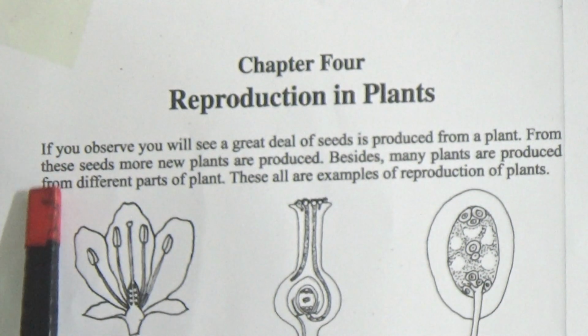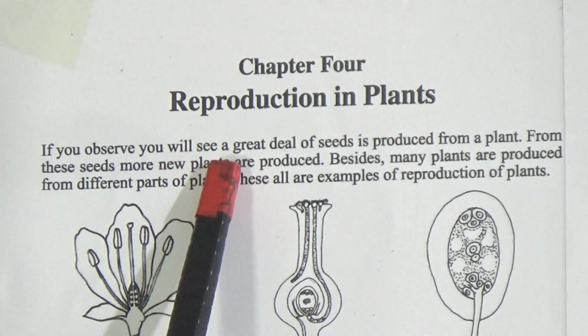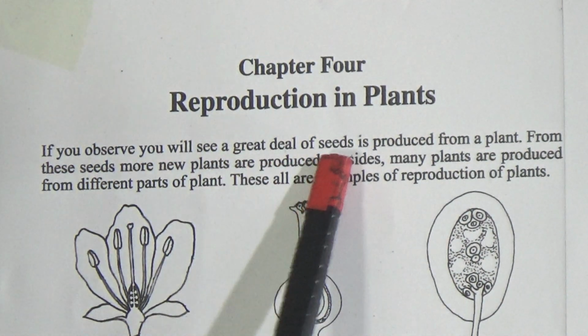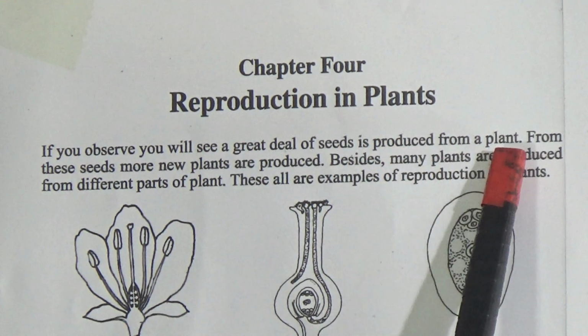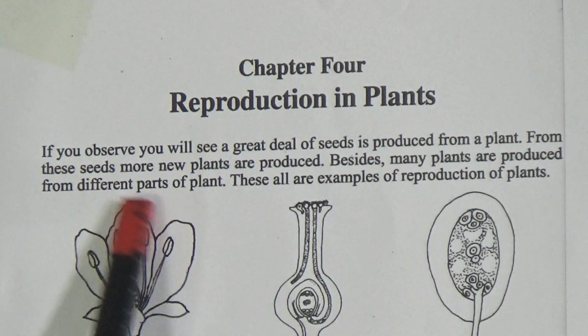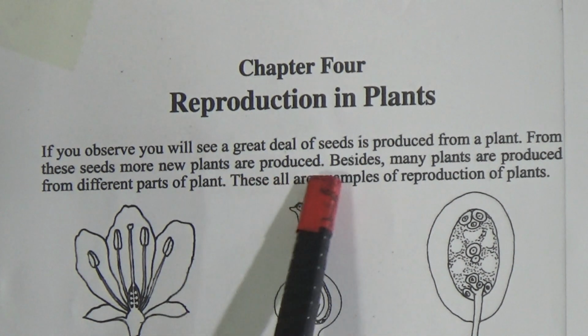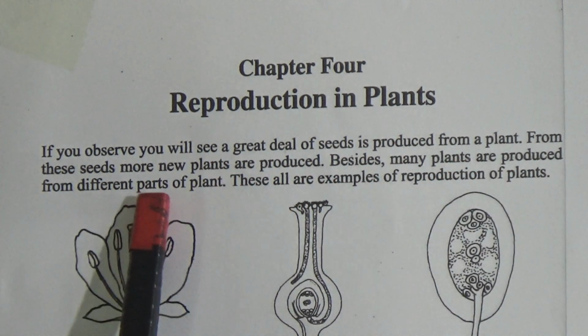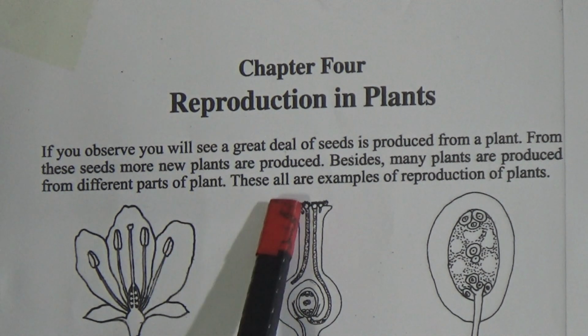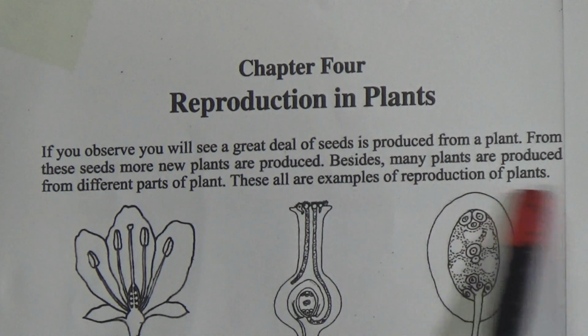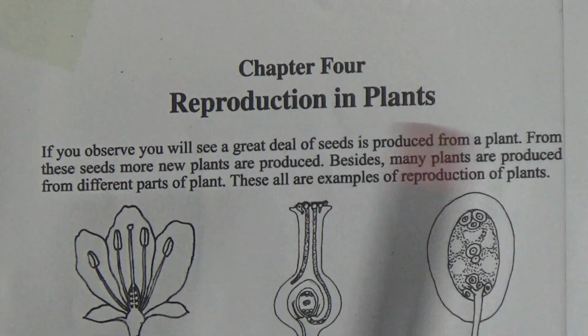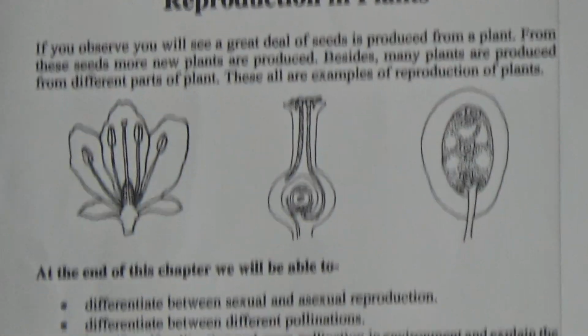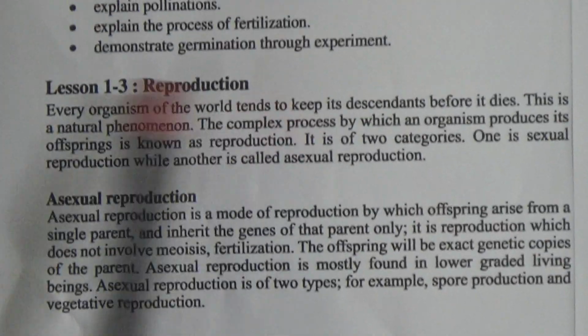Dear students, if you observe, you will see a great deal of seeds is produced from plants. From these seeds, more new plants are produced. Besides, many plants are produced from different parts of plants. These are examples of reproduction of plants. Dear students, the first lesson of the chapter is reproduction.